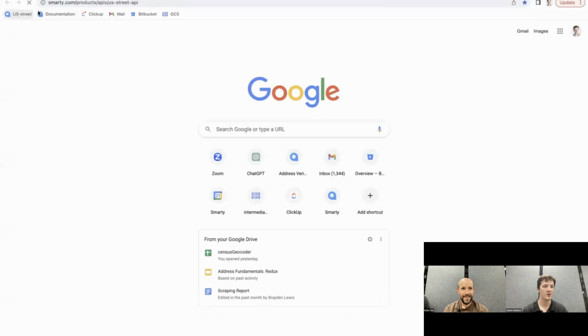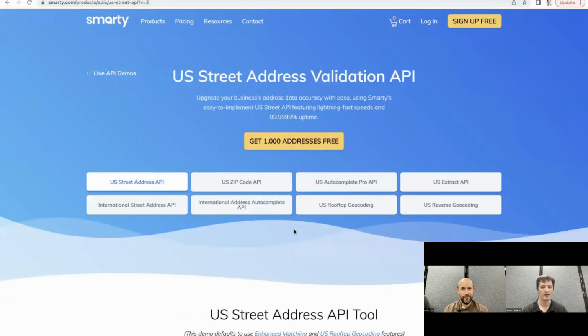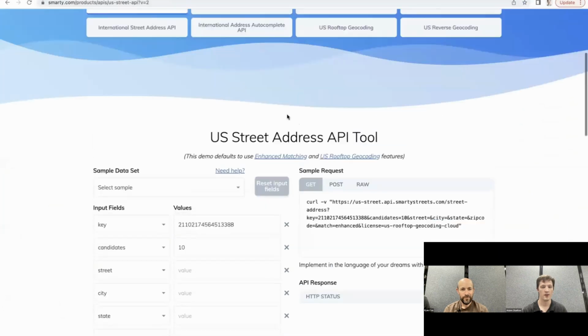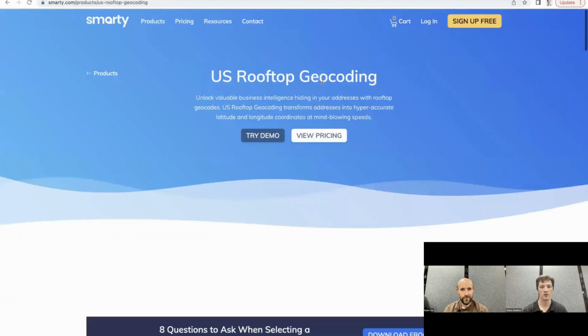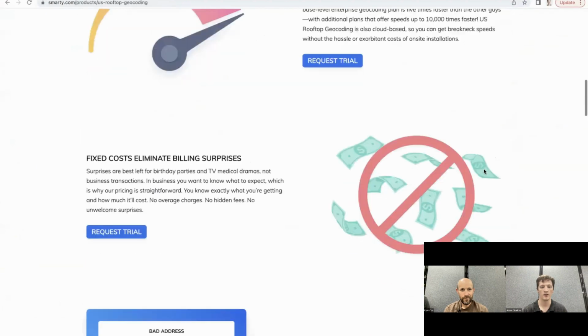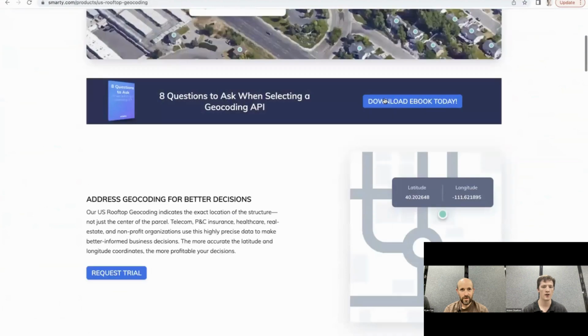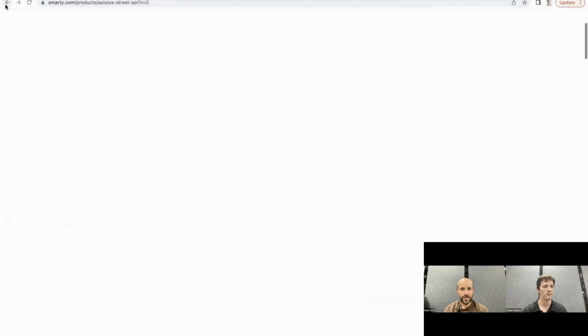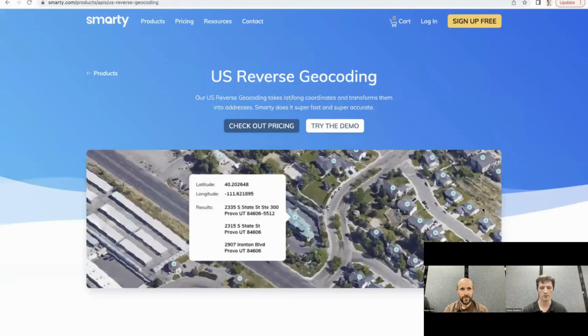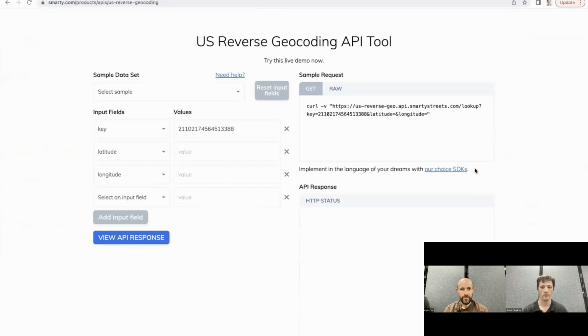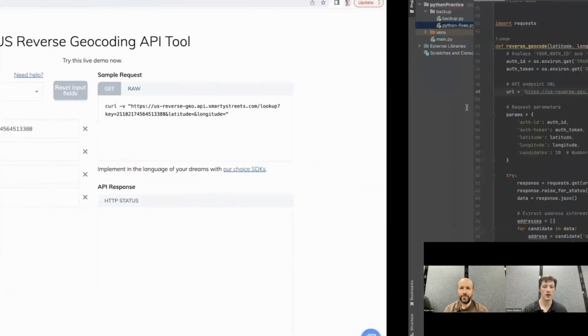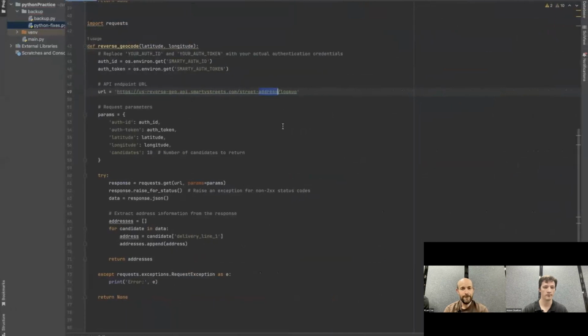So let's just go to our US Street, and then we can go to our US rooftop geocoding, or not a rooftop geocoding, I apologize. The reverse geocoding, thank you. You're right, it is not just lookup. It's just lookup. Yeah. Thank you.